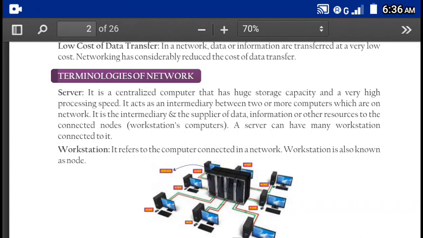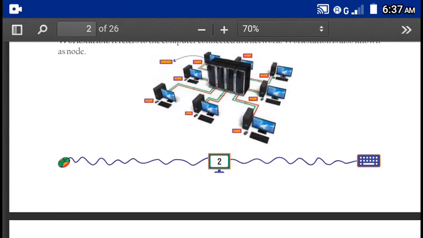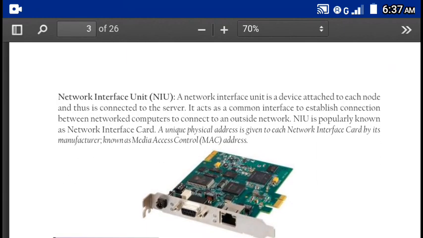A server can have many workstations connected to it. Workstation means those people who are accessing information from the server. It refers to the computer connected in network. Workstation is also known as node. You can call it node also.